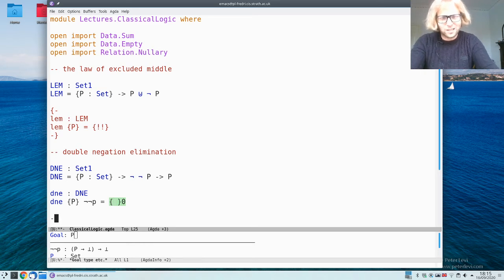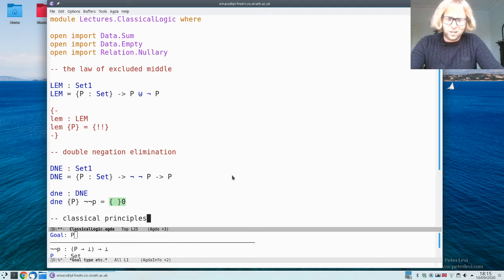So these are called classical principles. And this comes from the fact that these are principles that are valid in something called classical logic. And it's called classical logic because it used to be the standard logic, and it still is the standard logic. But at the beginning of last century, mathematicians started to explore alternative constructive logics where these principles are not taken as valid. And these constructive logics are the basis of type theory in Agda today.